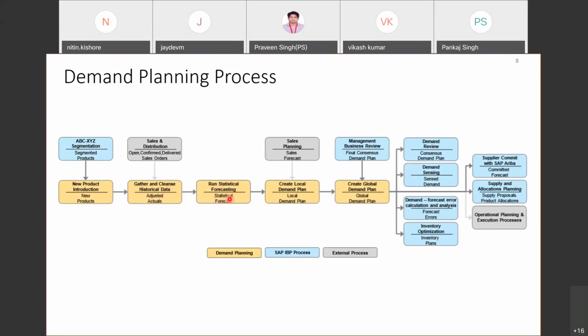Then on that statistical forecast, we'll do some manual adjustment, etc., and we'll create the local demand plan, and we'll do another adjustment, or we'll do some aggregation, disaggregation to create a global demand plan. So these are the four steps that we'll perform. And finally, in the global demand plan, we get the global demand planning quantity that will be released for further processing. All right. So these are the four steps of your demand planning process.